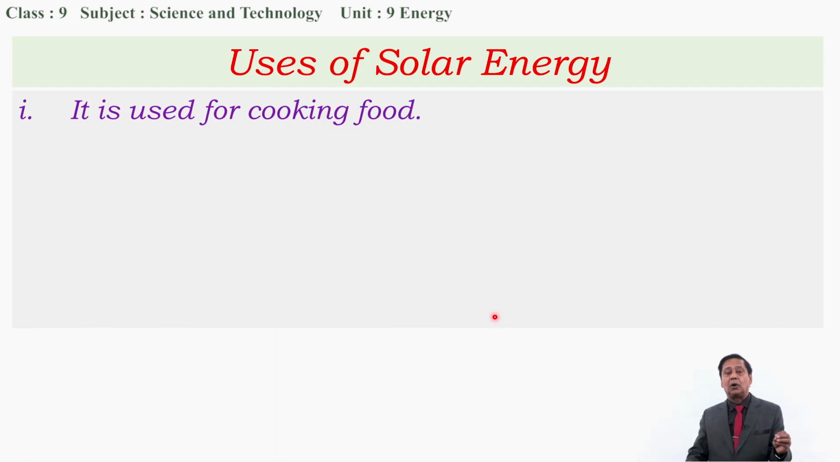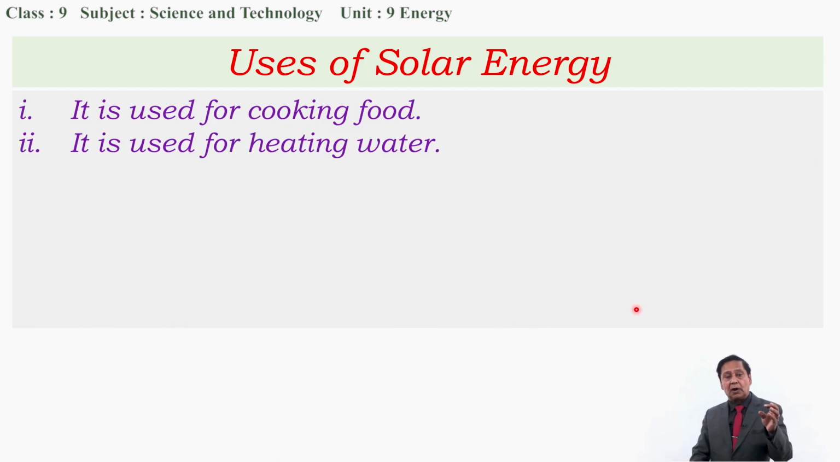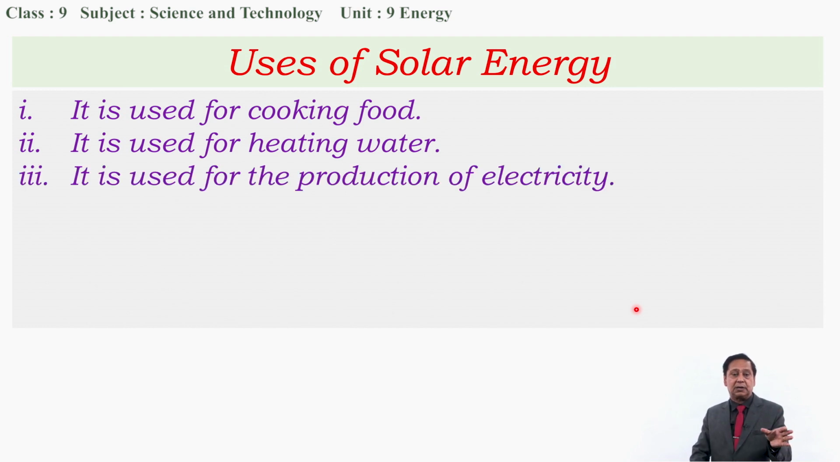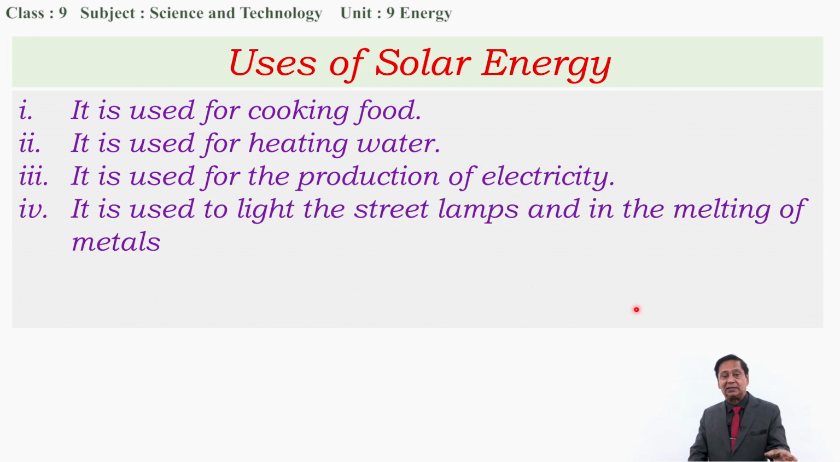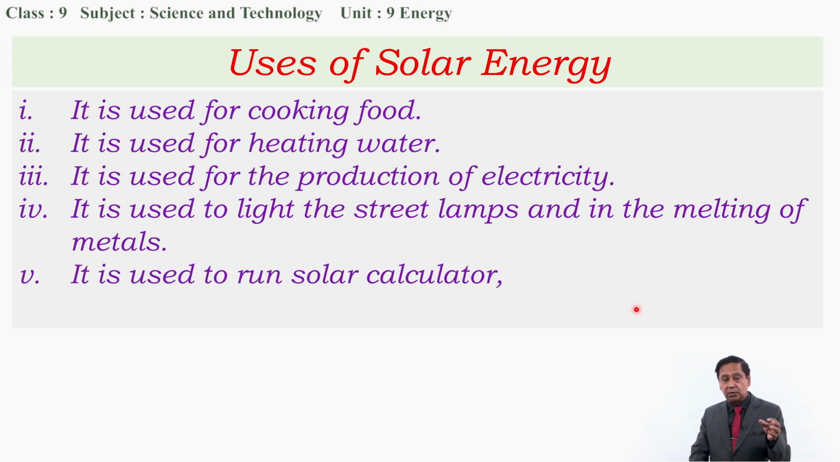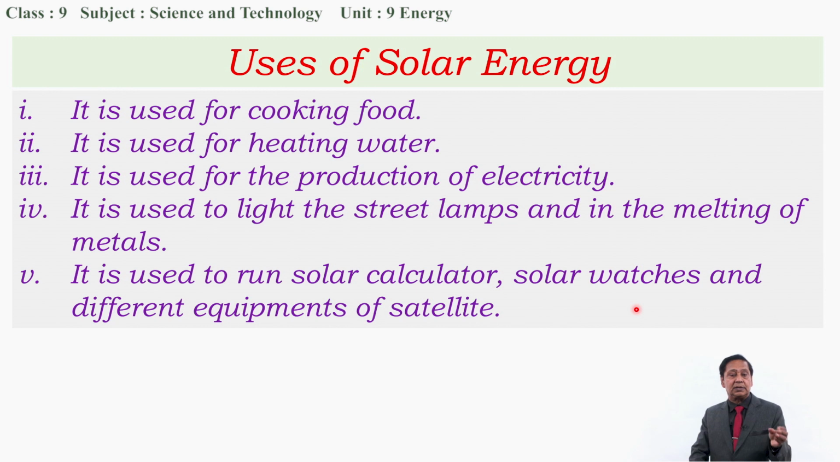It is used for cooking food. It is used for heating water. It is used for the production of electricity, and it is used to light the street lamps and in the melting of metals in the furnace. And it is used to run solar calculators, solar watches and different equipment of satellites also.